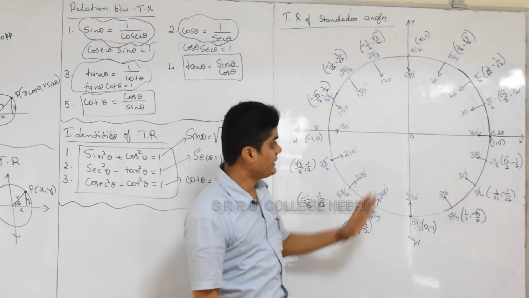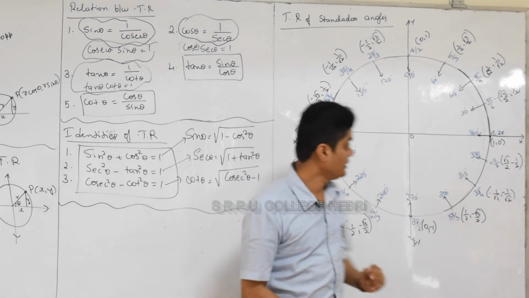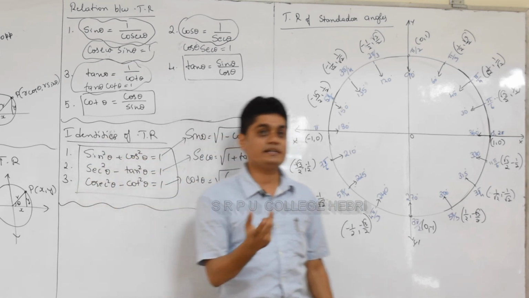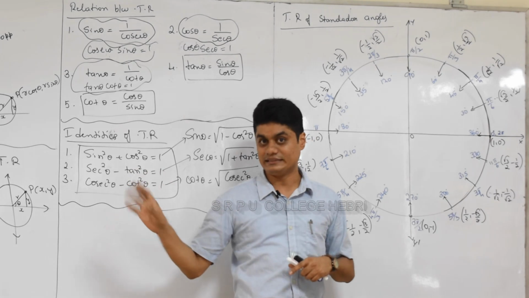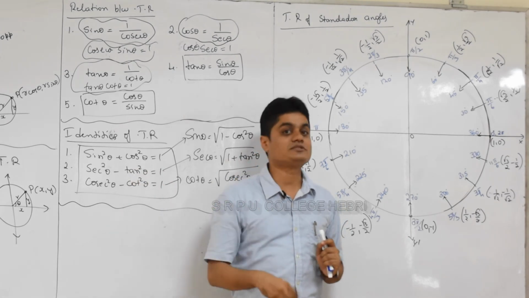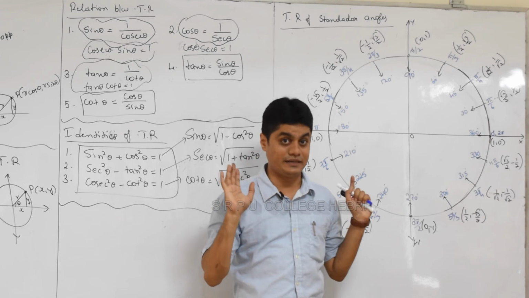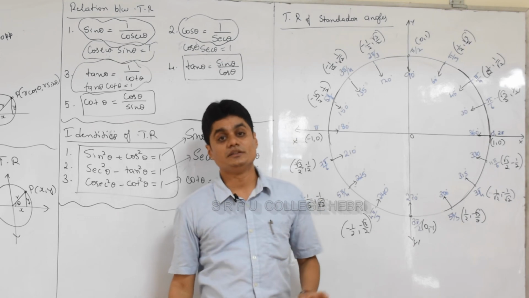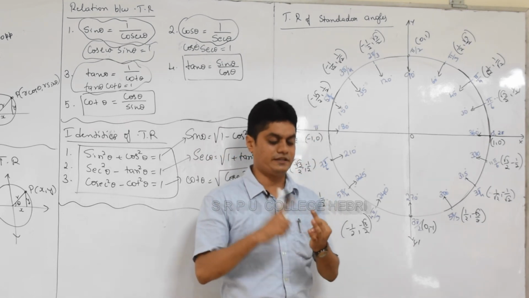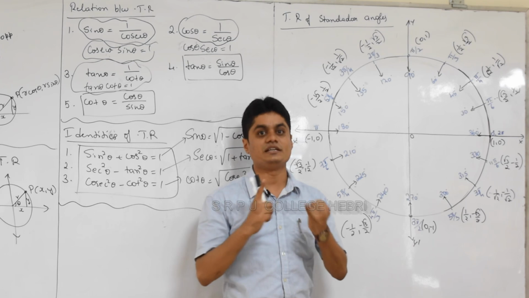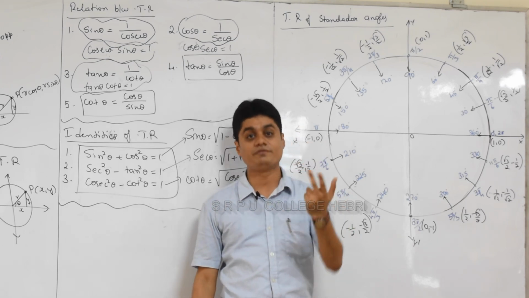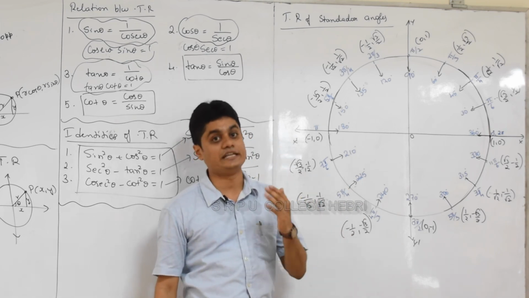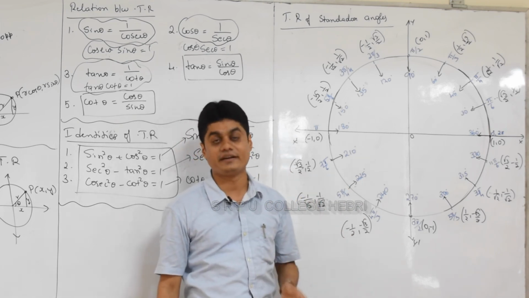Okay, so observe how this is, clearly. Yeah, so as I told in the previous explanation, every point can be represented as r cos theta, r sin theta. Let us assume r is equal to 1, that means x coordinate is cos theta, y coordinate is sin theta. Remember that information, and you will understand this diagram easily, and you can write the trigonometric ratios of 0 degree, 30 degree, 45, 60, 90, 120, 135, 150, 180, okay, 210, 225, 240, 270, 300, 315.